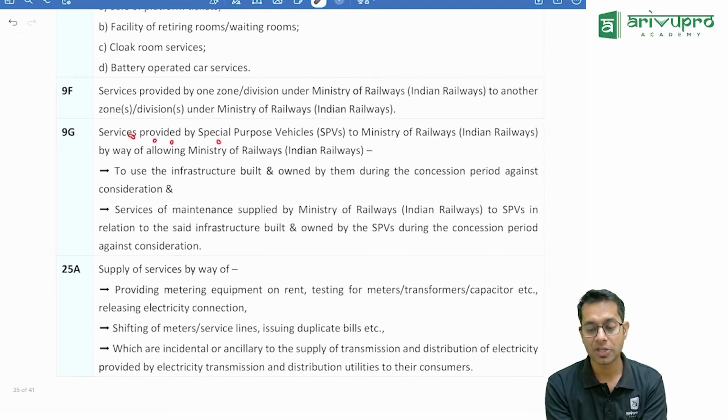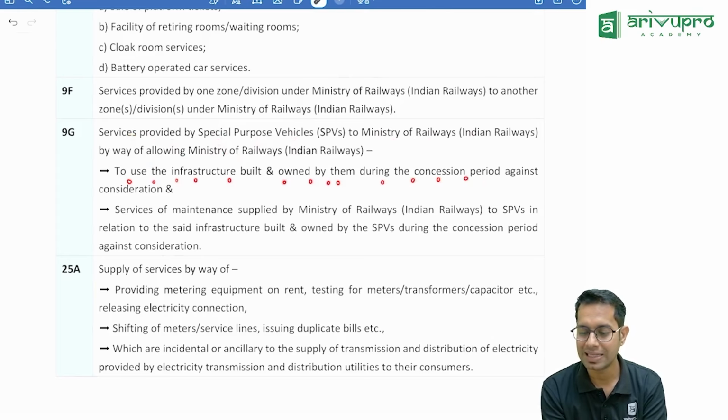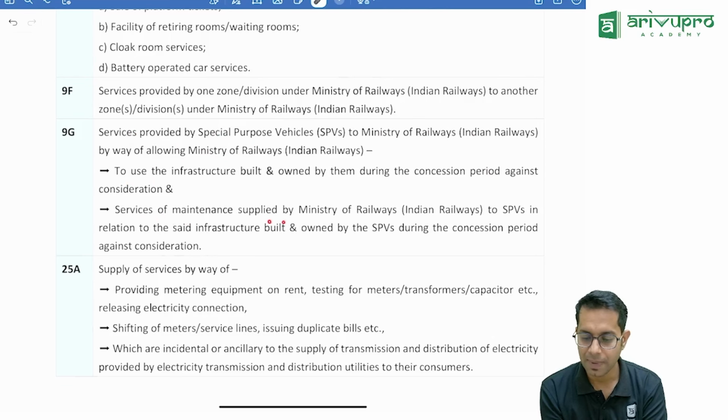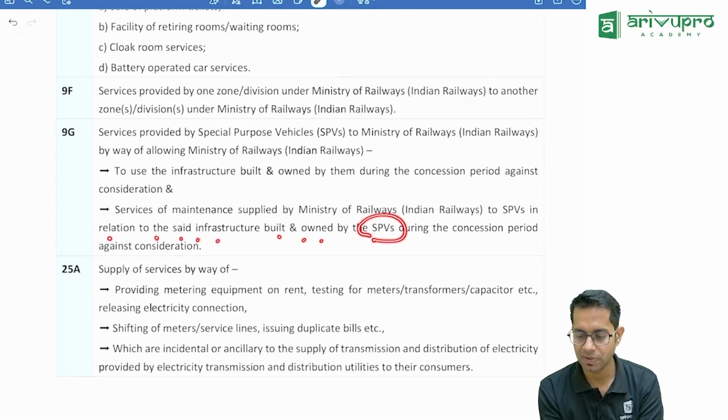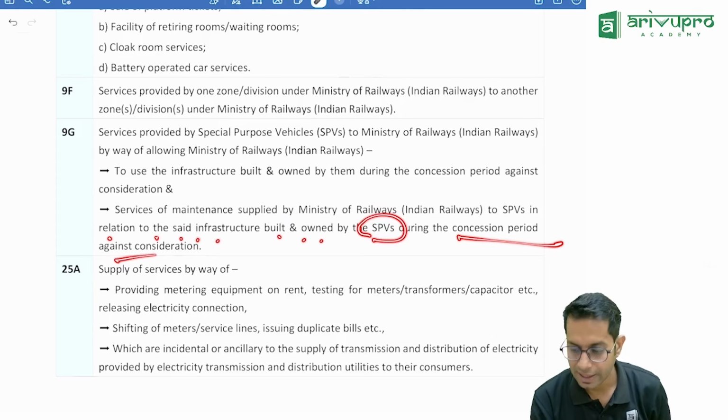Services provided by a special purpose vehicle to the Ministry of Railway by way of allowing the Ministry of Railway to use infrastructure built and owned by them during the concession period against a consideration, and the services of maintenance supplied by Indian Railway to the special purpose vehicle in relation to the said infrastructure built and owned by the special purpose vehicle for that concessional period against a consideration.